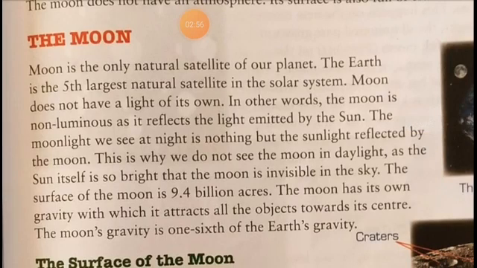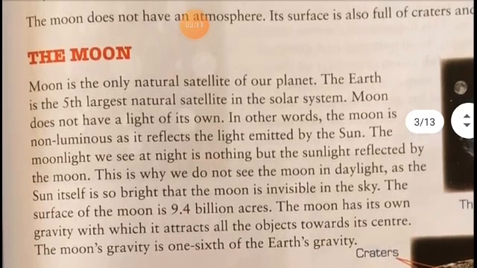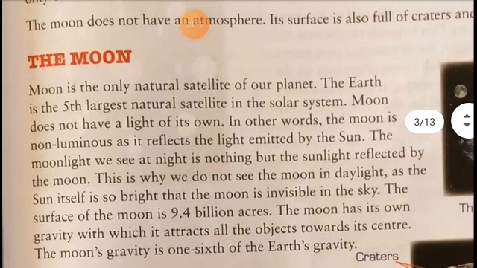The moon has its own gravity with which it attracts all objects towards its center. But the gravity of the moon is 1/6 of the gravity of the Earth. So if you go to the moon and your weight is 30 kg on the Earth, your weight there will be only 5 kg, because the gravity of the moon is 6 times less, or 1/6, of the gravity of the Earth.